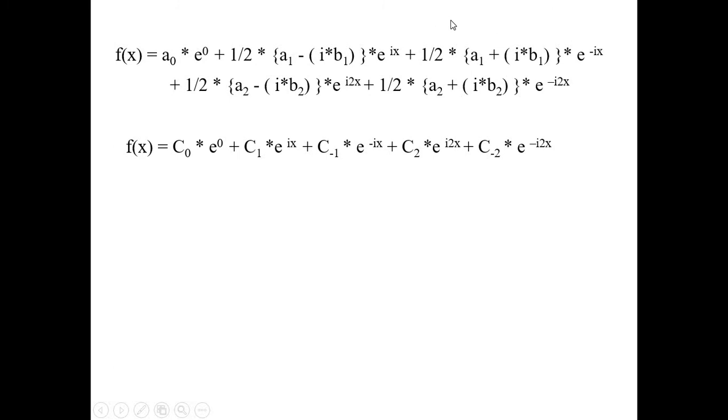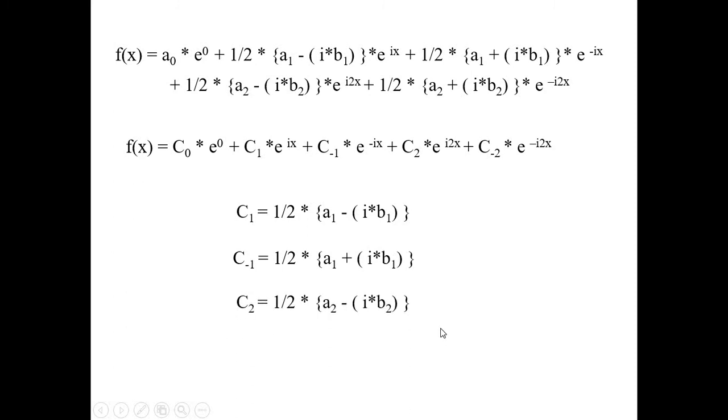Similarly, this whole thing I am taking as c minus 1, then c minus 1 into e to the power minus ix. It means I am taking the coefficients here: c1 will be this, c minus 1 will be this, c2 is this one, and c minus 2 is this one. So what I can say is that our equation will look this way.